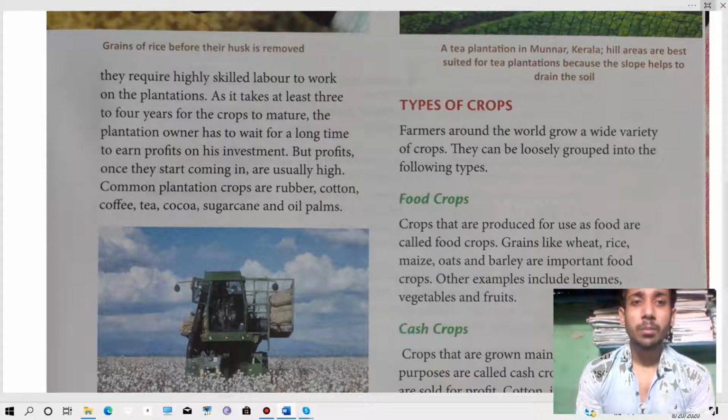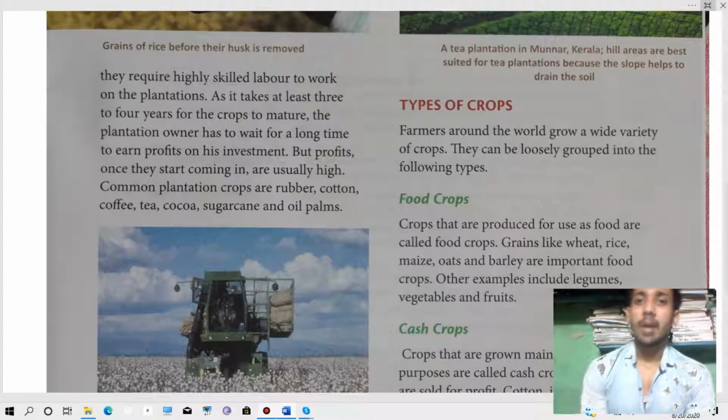Means these crops mainly take almost 3 to 4 years to mature, and after that the plantation owner can earn the profit. So the plantation owner has to wait for a long time to earn profit on his investment, but profits once they start coming in are usually high. Means once he starts getting profit from his crops, it will be very high. Examples of plantation crops are rubber, cotton, coffee, tea, cocoa, sugar cane and oil palms.